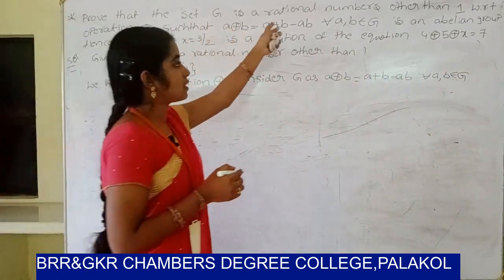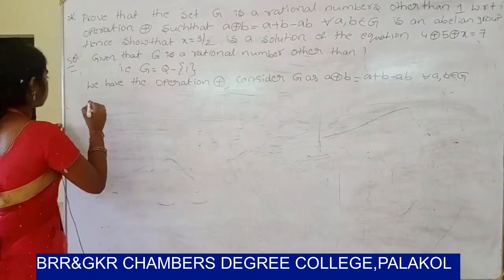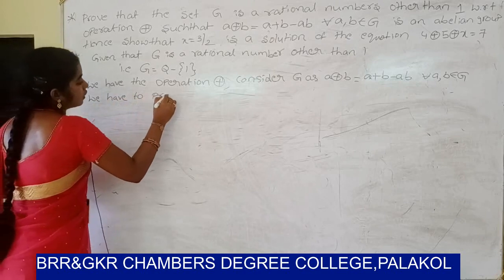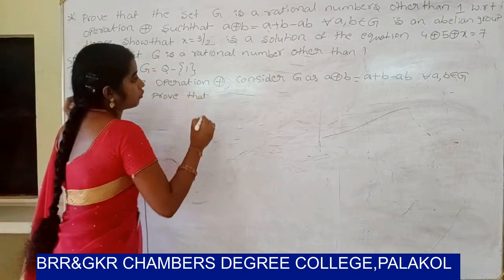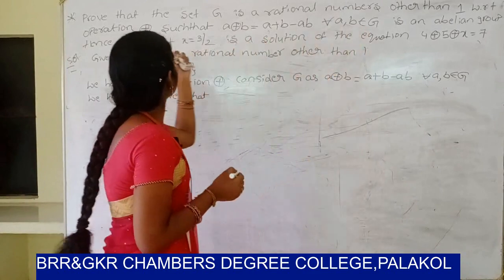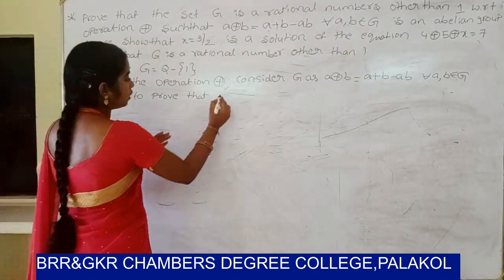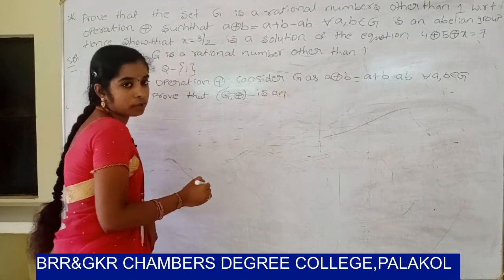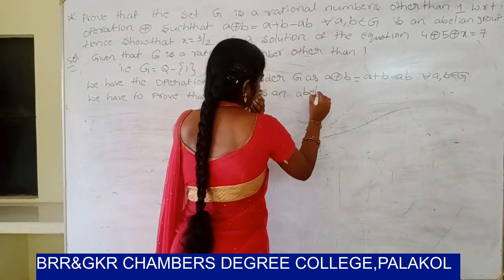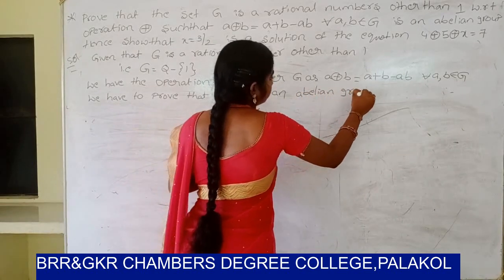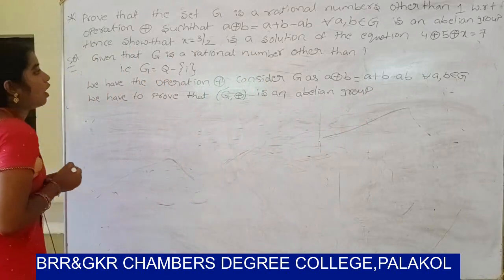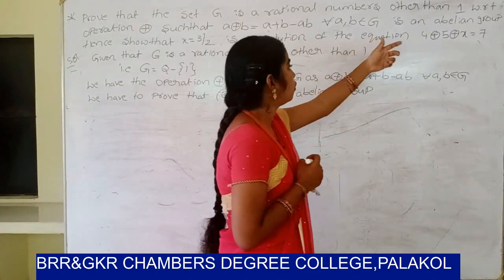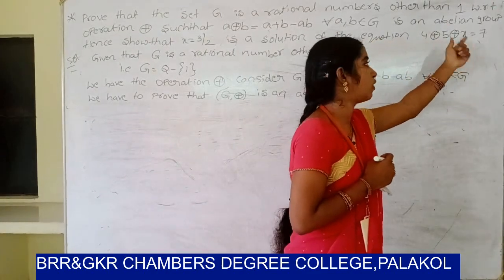Next, is an abelian group. We have to prove that the algebraic structure (z, ⊕) is an abelian group. And next, hence show that x equal to 3/2 is the solution of the equation 4 ⊕ 5 ⊕ x equal to 7.